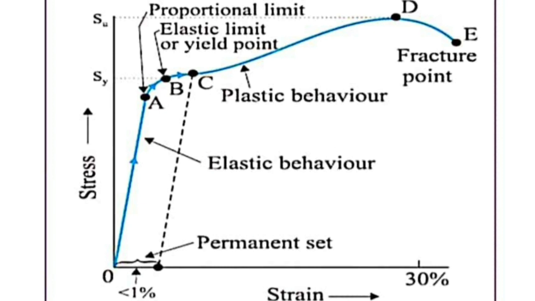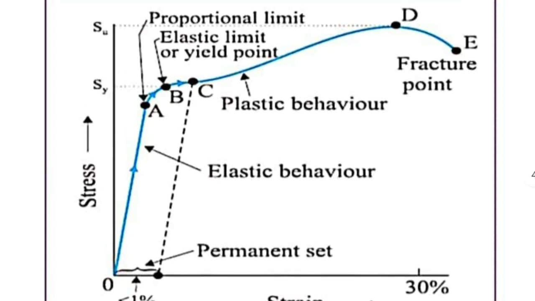So what is the difference between the regions OA and AB? In the region OA, the stress is proportional to strain, and in the region AB, stress is not proportional to strain. The stress corresponding to the point B is called the elastic limit, and the stress corresponding to the point A was called the proportional limit. The point B is also called the yield point. So up to that it shows elastic behavior.